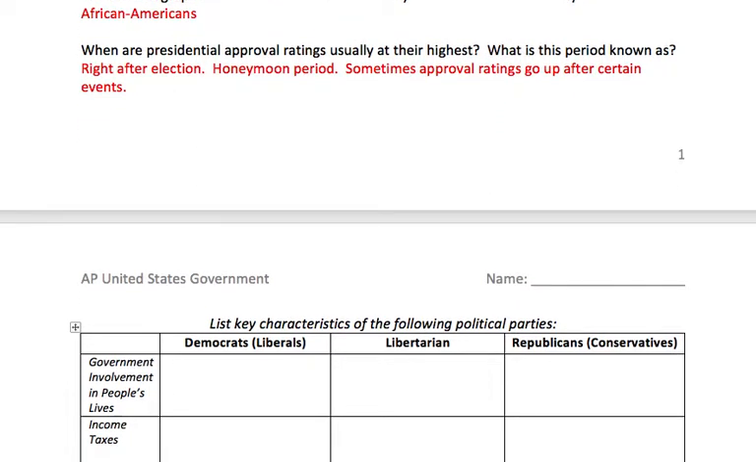Presidential approval ratings are usually highest right after elections. Sometimes the ratings go up after certain political events, kind of like 9/11. And the period after a presidential election is known as the honeymoon period.